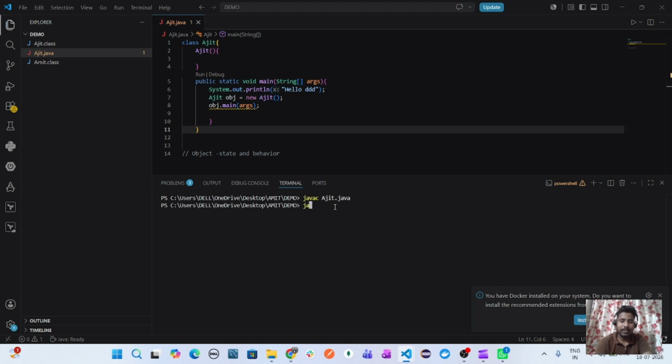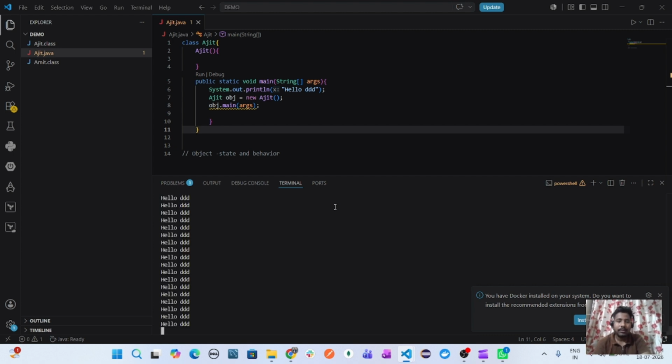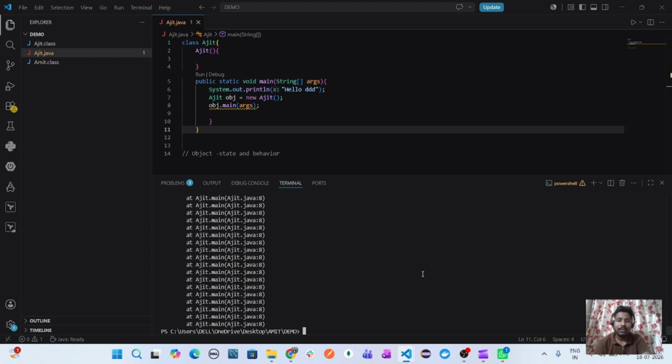Yeah, we compile and run java Ajit. It is continuously running hello world because it calls the same method inside the method. So it is like recursion, and I'll explain what recursion is. Calling the method itself is called recursion in Java. So it gave the stack overflow error.